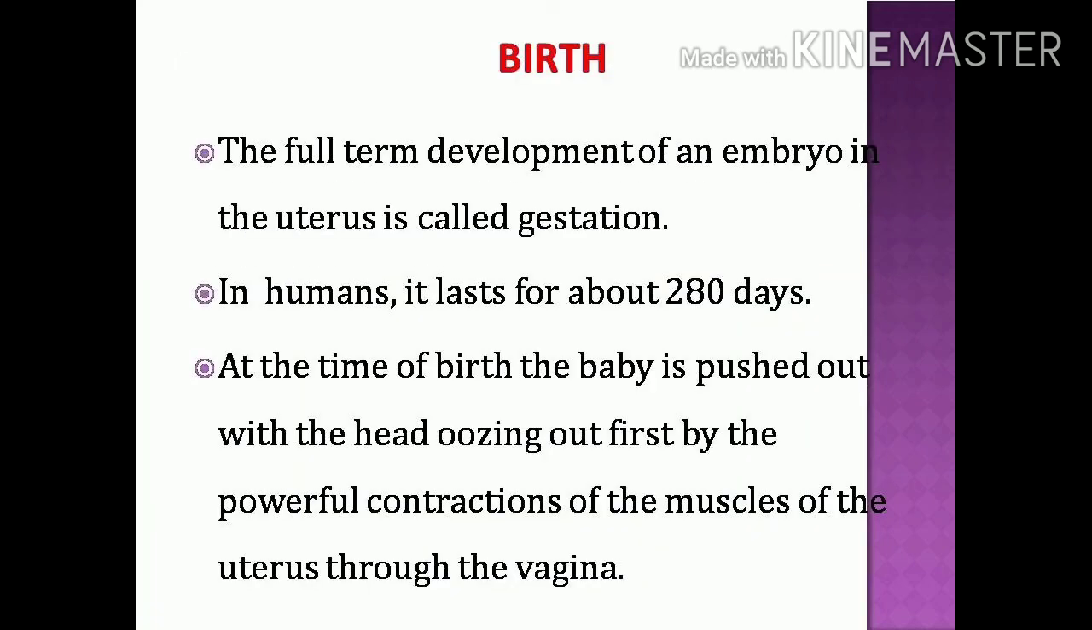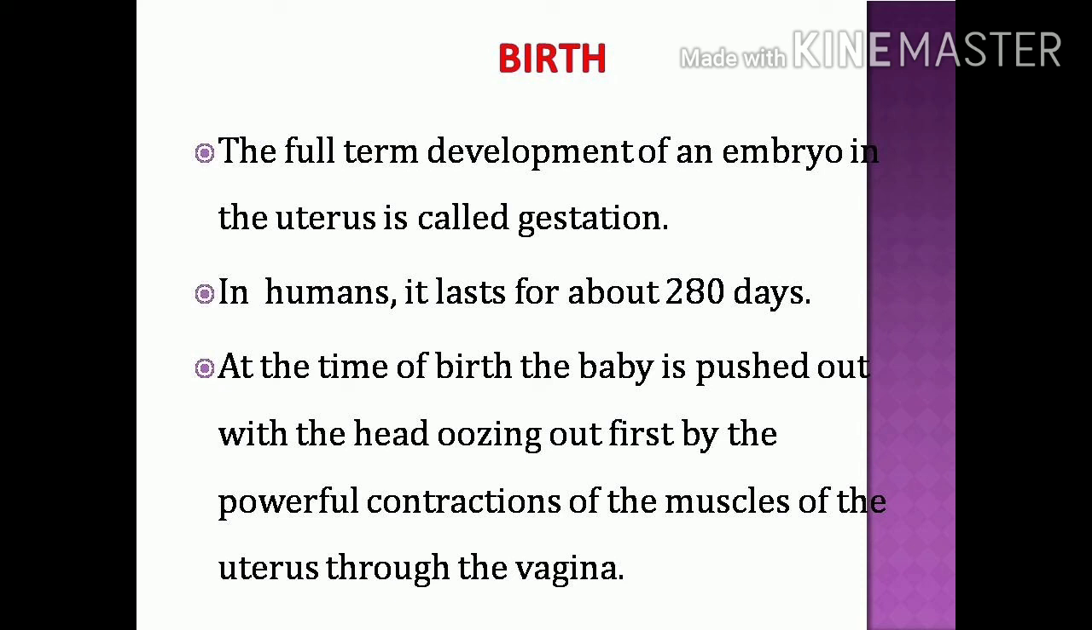Next, birth. The full-term development of an embryo in the uterus is called gestation. It means how many days are required for the full development of that embryo, and that is called the gestation period. In humans, it lasts for about 280 days, nearly 9 months.